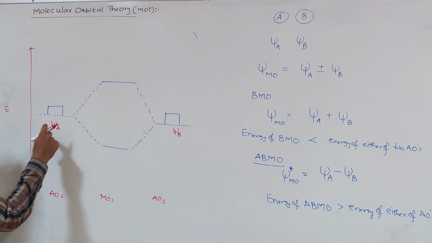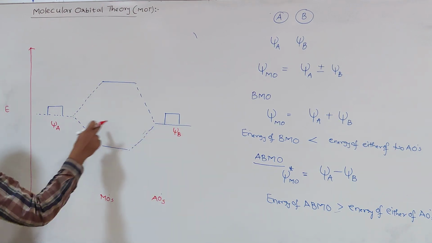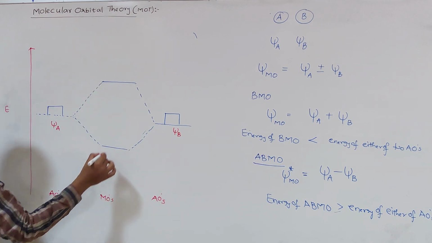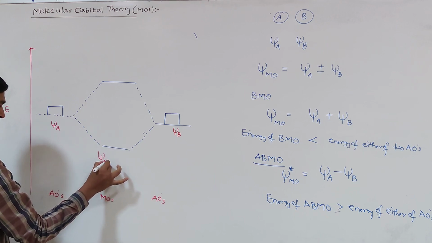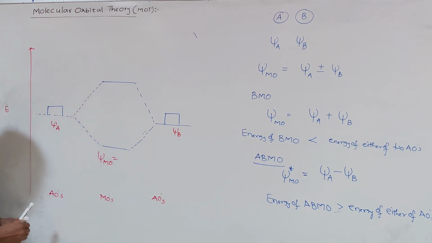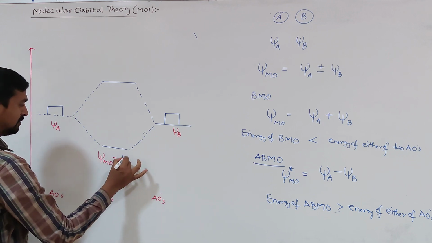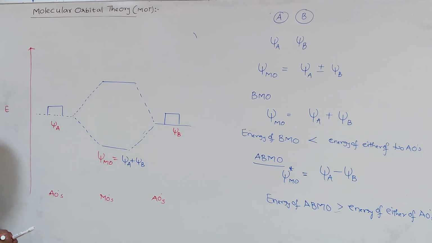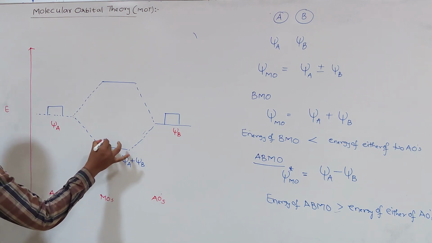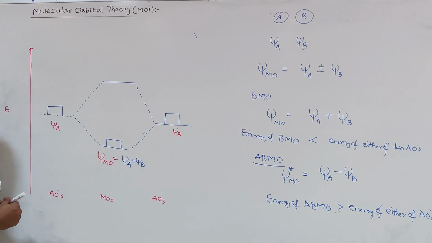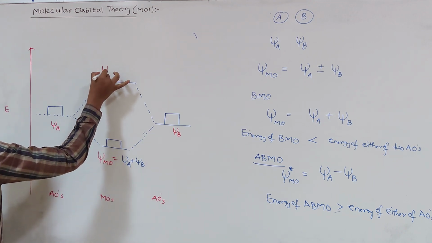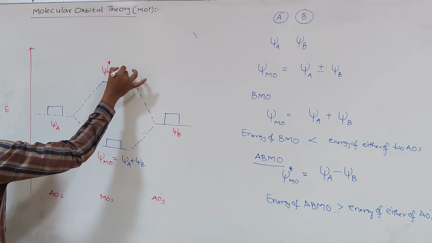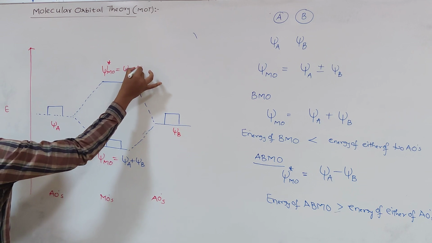So the bonding molecular orbital always has lower energy than either of the atomic orbitals. This is the bonding and this is the anti-bonding molecular orbital. What is a bonding molecular orbital? Psi MO is equal to, how is it obtained? By addition of the wave functions of the two atomic orbitals, psi A plus psi B. Whereas the anti-bonding molecular orbital, that is psi star MO, is equal to psi A minus psi B.